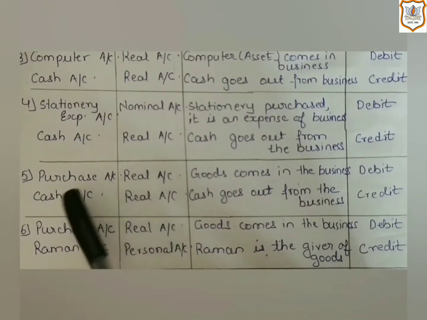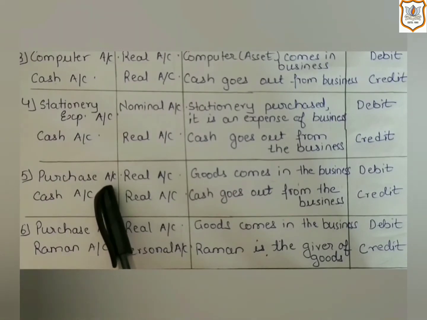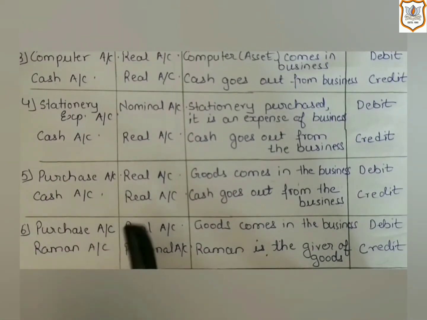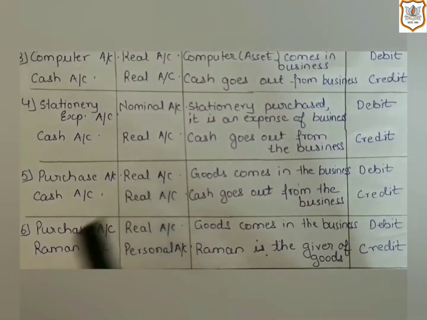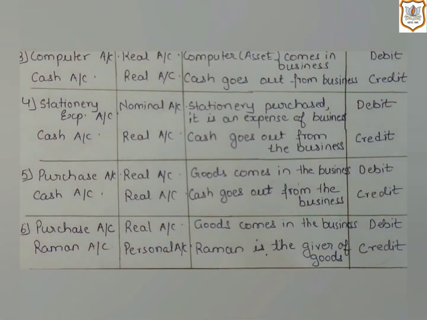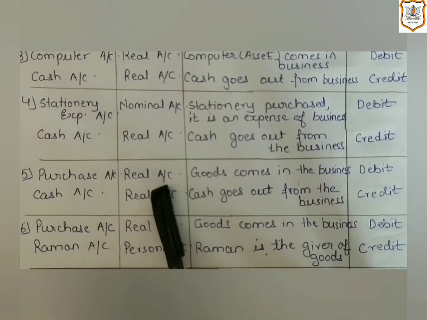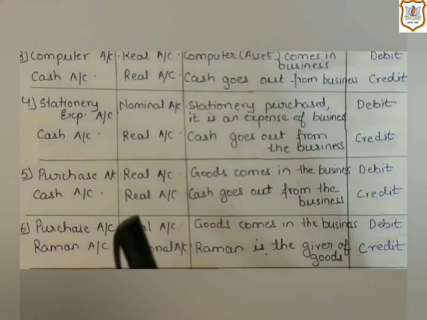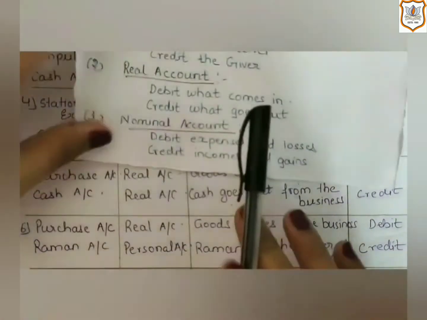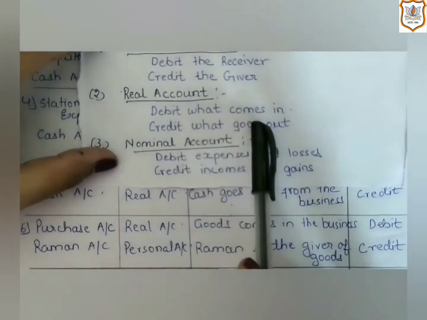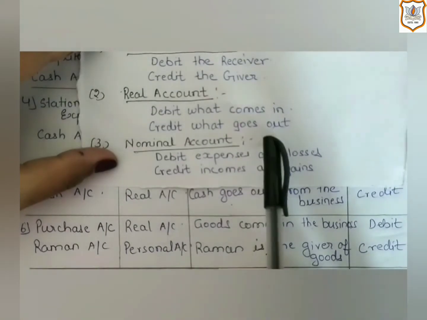So here, for the purchase account, which rule will be applied? Purchase account is a real account, as purchase account is related to goods, and goods account will come under real account. So what does the rule of real account say? The rule of real account says debit what comes in, credit what goes out.